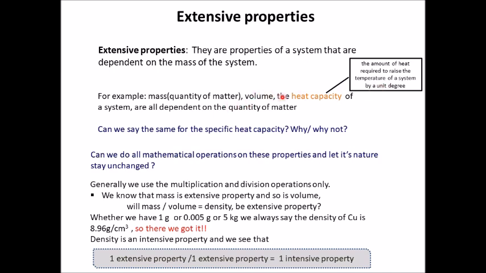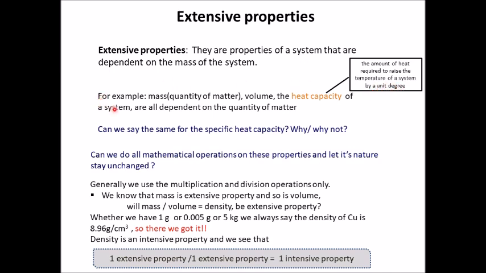It is the amount of heat required to raise the temperature of a unit mass by a unit degree. So, it will always be constant whether you take 5 kilogram of copper or you take 0.05 gram of copper. It will always be with respect to 1 kilogram of copper, and we will specify the specific heat in terms of the same units, because it is going to be per unit per calorie per unit gram per unit temperature.